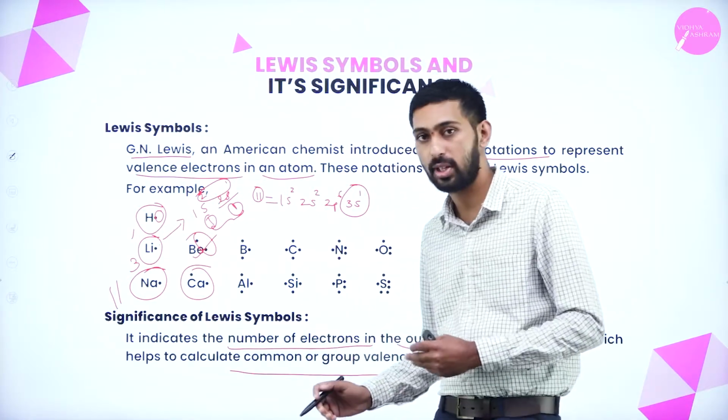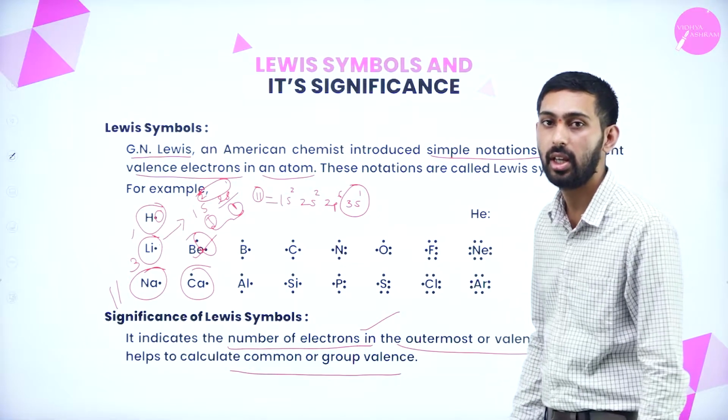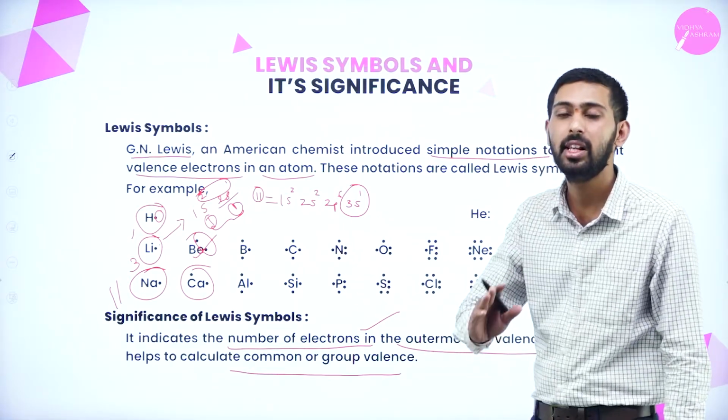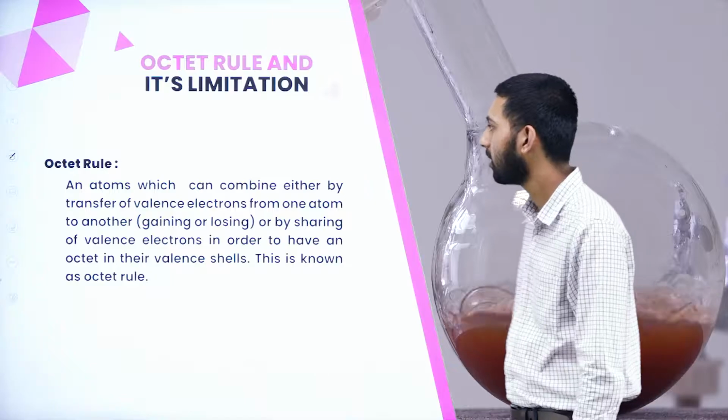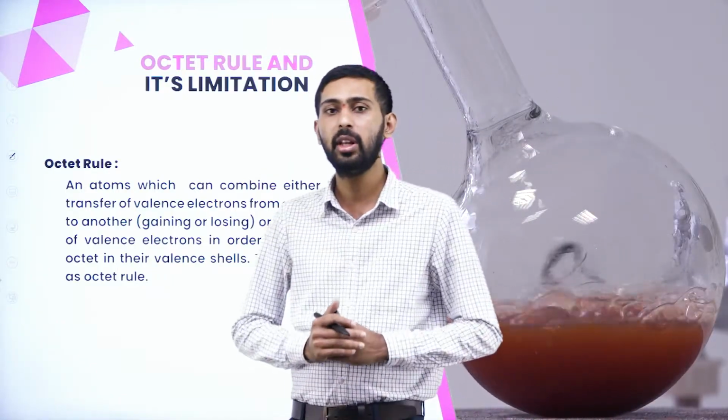It just helps us to calculate the number of electrons in the outermost shell. This is the significance of Lewis symbols. Next thing is the octet rule and its limitations. So what do you mean by octet rule?